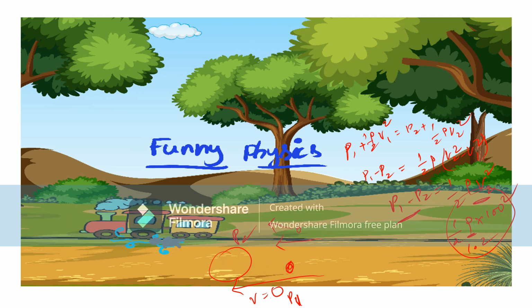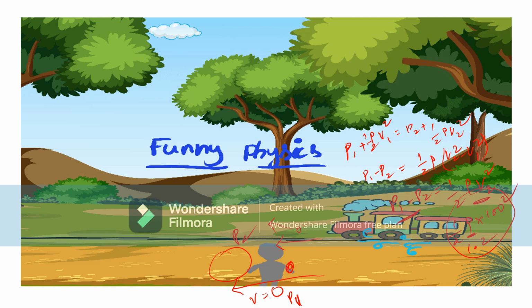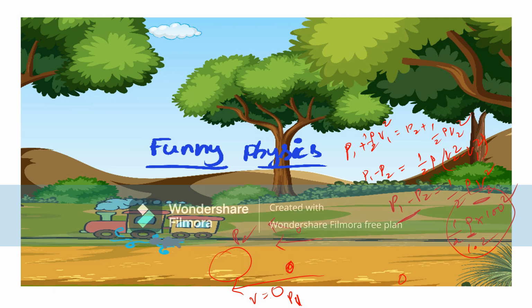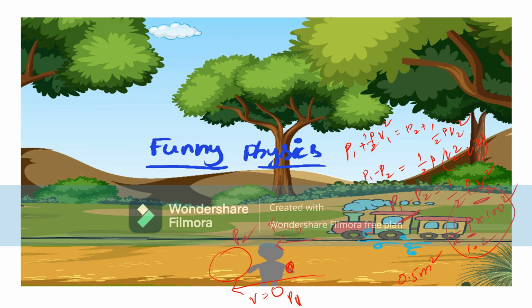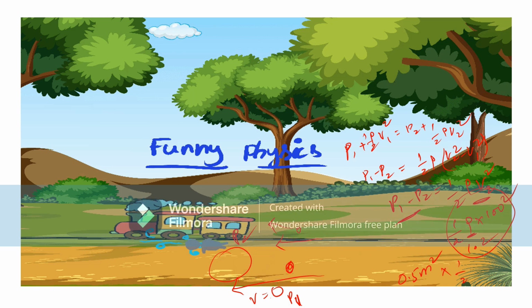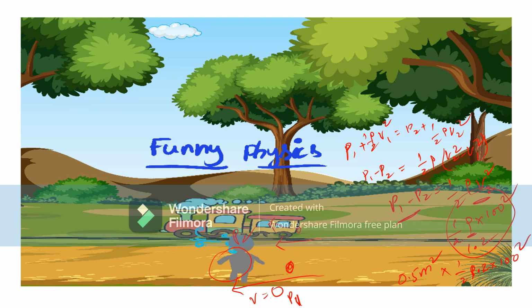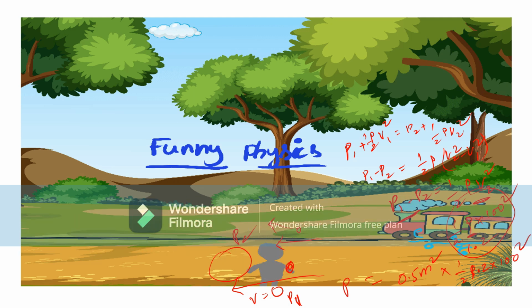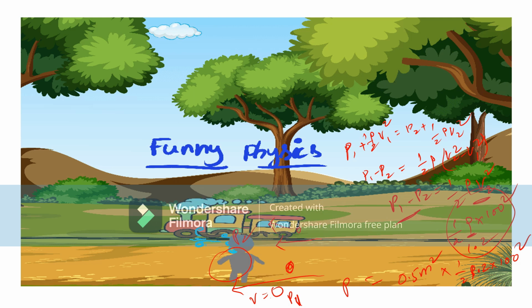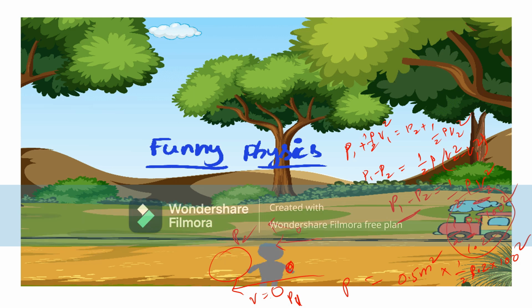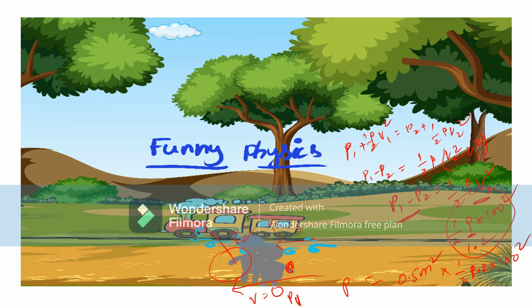Let's say the surface area of the passenger is 0.5 meter square, into half rho, that is 1.2 into 100 square. This much force is applied from the back side of the passenger. That's why there is a pulling force towards the train, right?